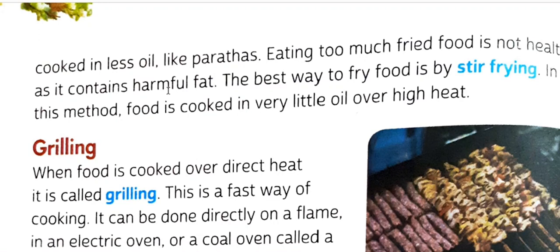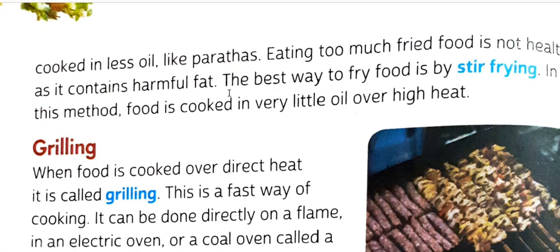Eating too much fried food is not good for health. You may have french fries sometimes, and sometimes eat pakoras and puris, but not every day, because these contain harmful fat. That's why we should avoid deep fried foods.